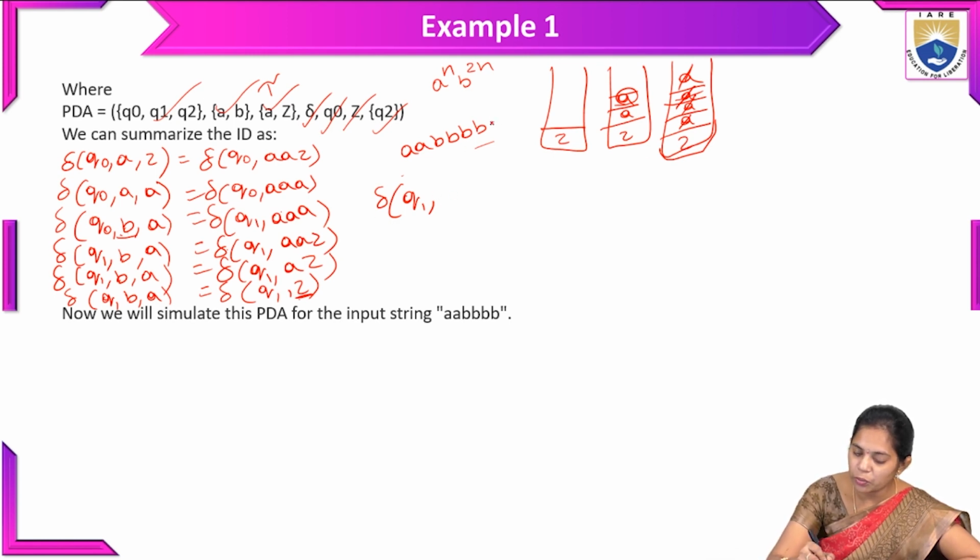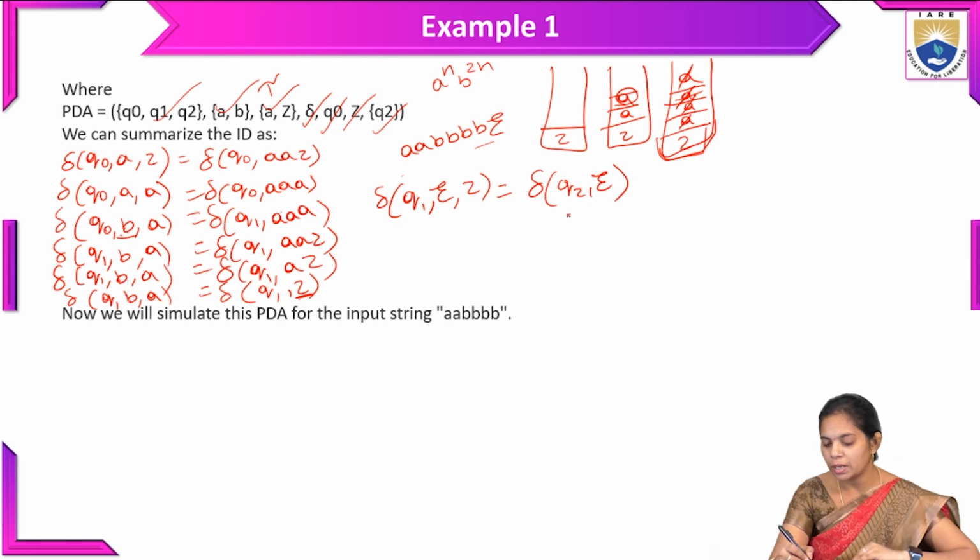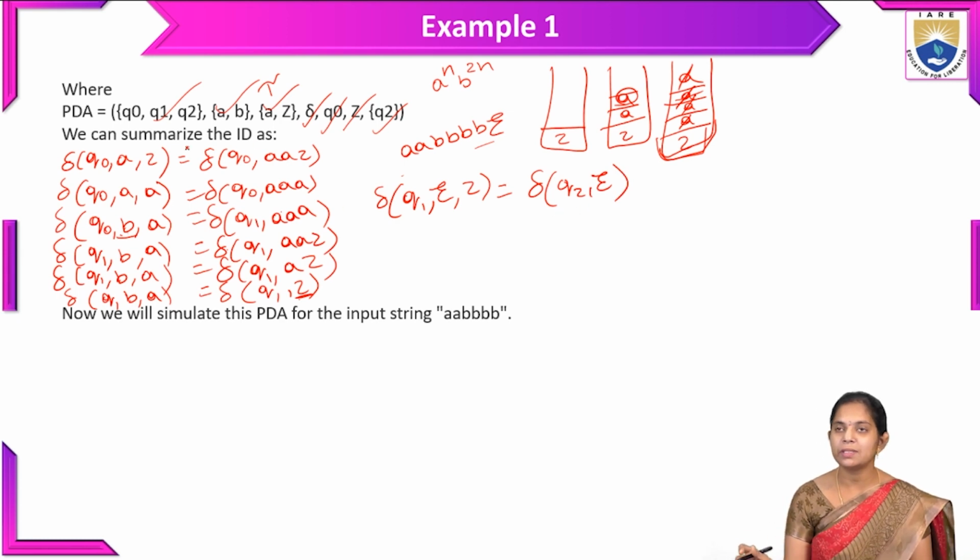So nothing to read here. We will write it as epsilon, and whenever the top of the stack symbol is the initial stack symbol Z, we have to move, with the transition function from Q1 to Q2 with the epsilon. So this is the entire summary of the IDs.